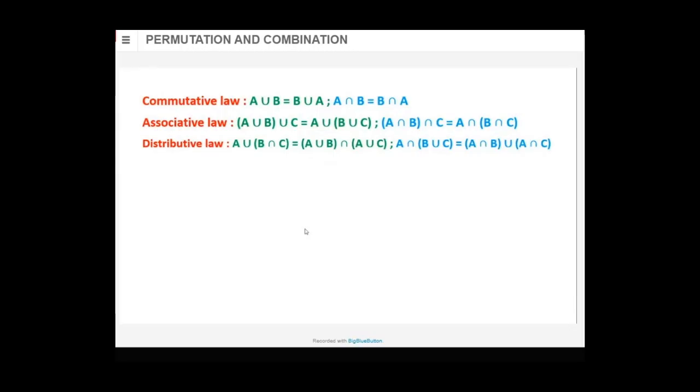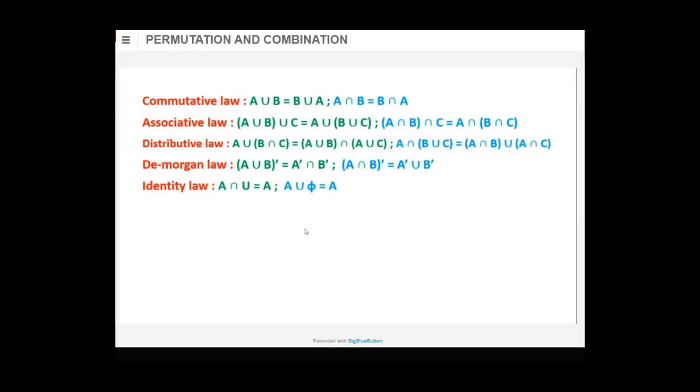This would be De Morgan's law: when the dash comes inside, (A union B) dash, the union sign becomes reversed. Union with dash means it is not union, it becomes intersection. Okay, De Morgan's law it is called.